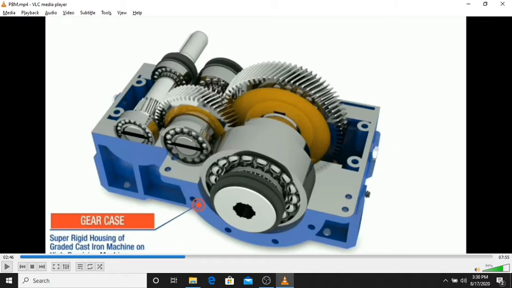And generally for cars and bikes, we have to use helical gearboxes. Basically, some sudden axial thrust will come in the helical gearbox. So in that case, we have to reduce it by using a double helical gear or herringbone gear. Likewise, these are the things in the case of the gearbox.